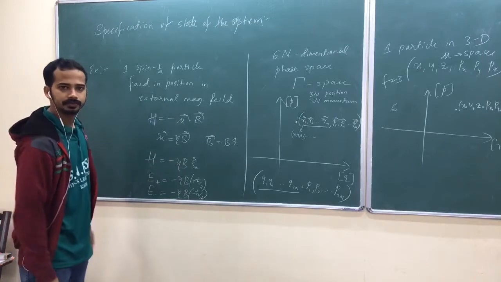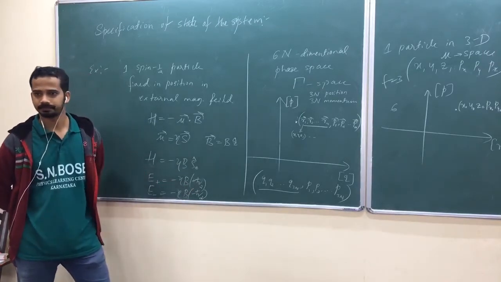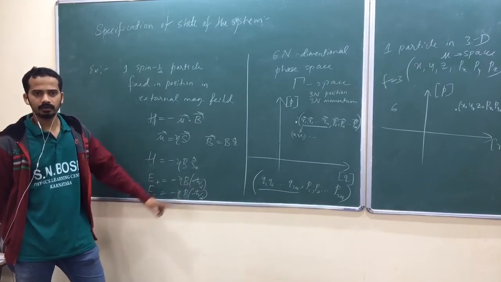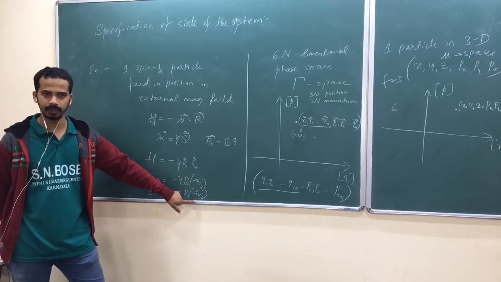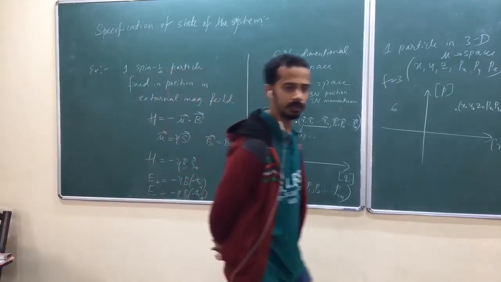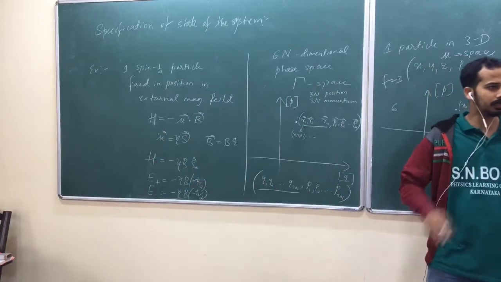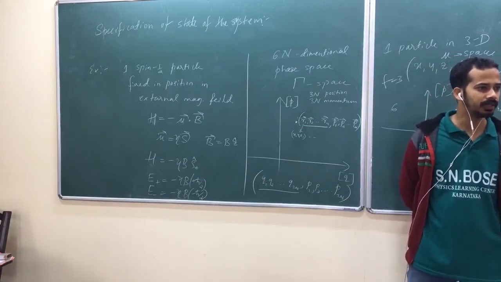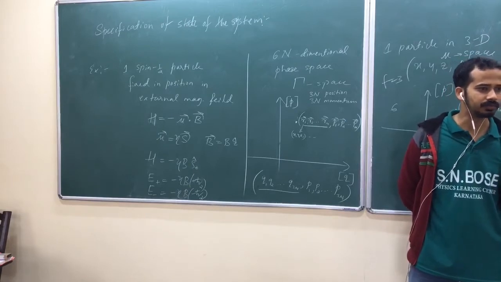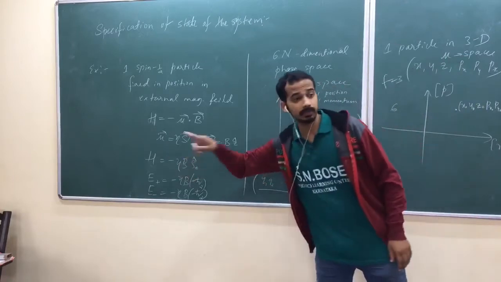Now look here, you have two different states of the system. We called one spin up, the other spin down: plus h bar by 2 as spin up, minus h bar by 2 as spin down. Again, we shall discuss why it is called spin up and spin down later, because I need to get into the value of gamma.